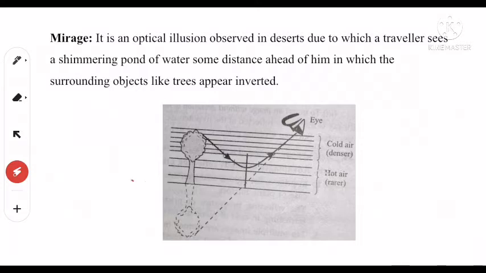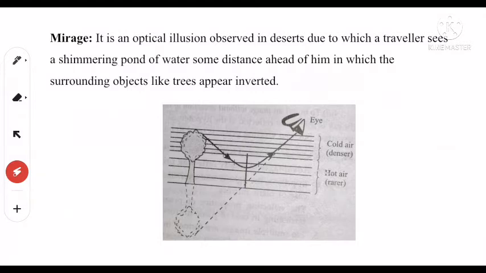The air near the surface of the earth gets heated up, and due to heat, the density of the air near the surface of the earth becomes less, and the density of the air on the upper side remains large. So due to layers of different densities, this phenomenon of mirage occurs.